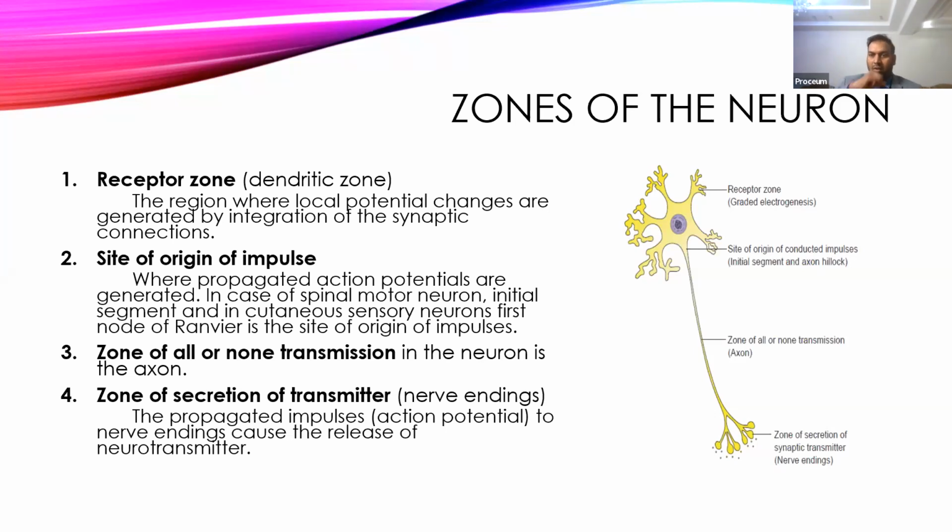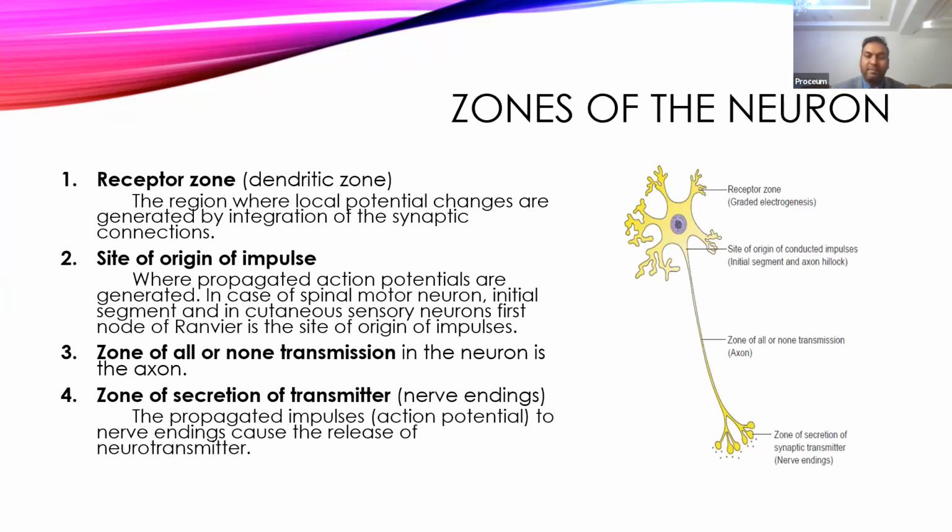Okay, now come to the receptor zones. This is usually the zone which receives the signals from the different neurons, and the signal forms in the receptor zone in the form of graded potentials. It can be either excitatory or inhibitory, and then they are summated, and together they will form a resultant effect on the whole soma.